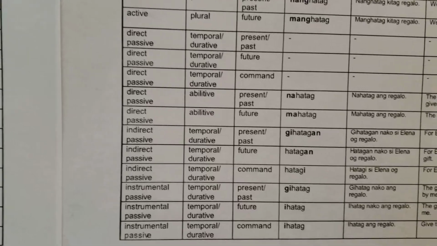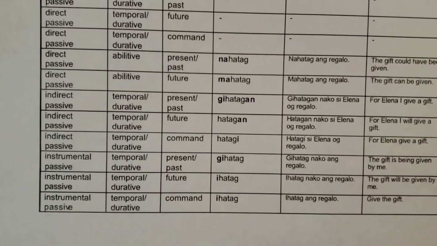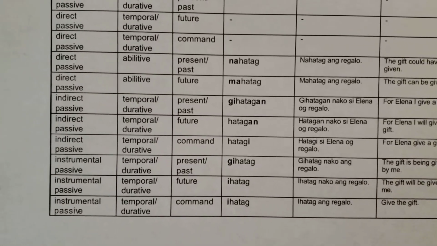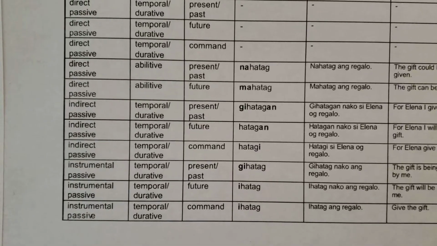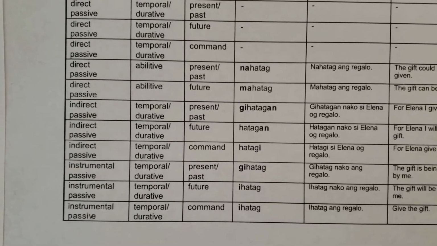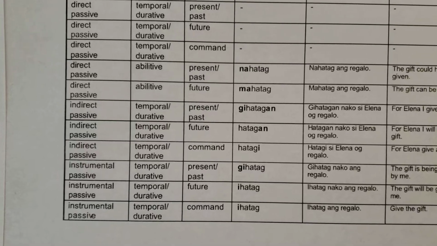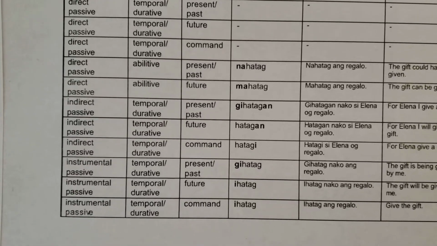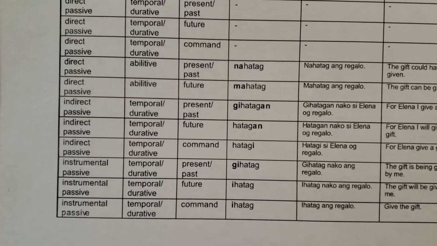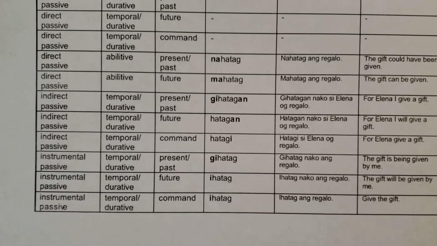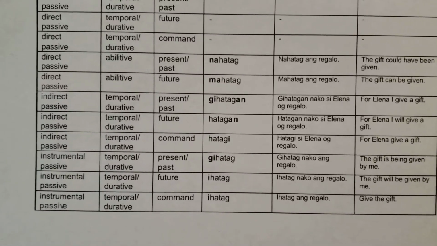Now we're going to focus on the indirect passive. To review, the indirect passive is a person or thing for whom the action is performed. In other words, the beneficiary or the location where the action takes place. Here, the examples for the indirect passive voice, present past tense.